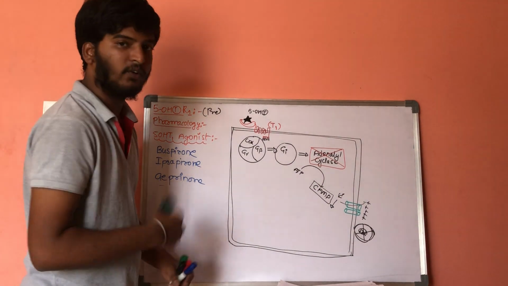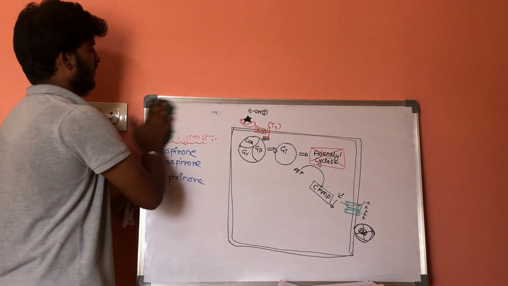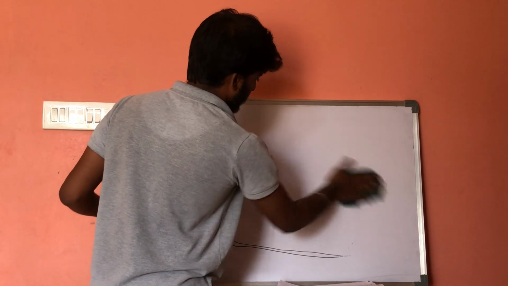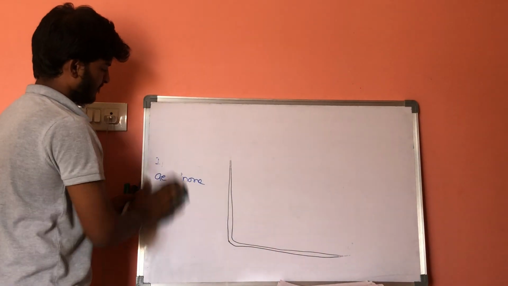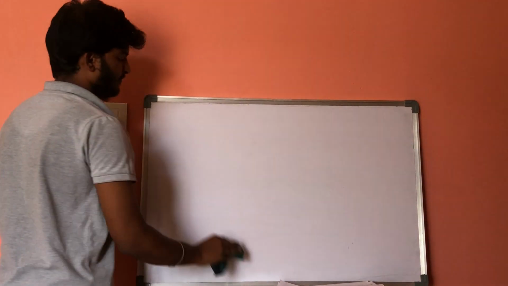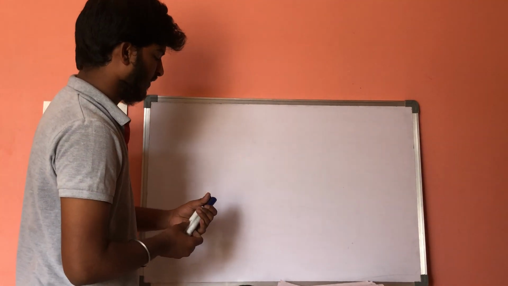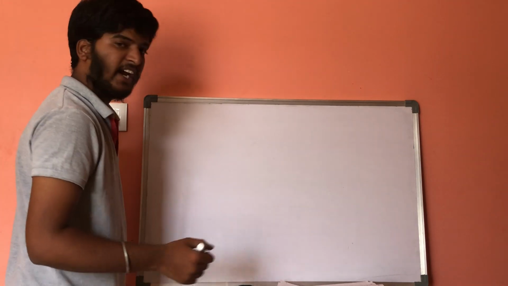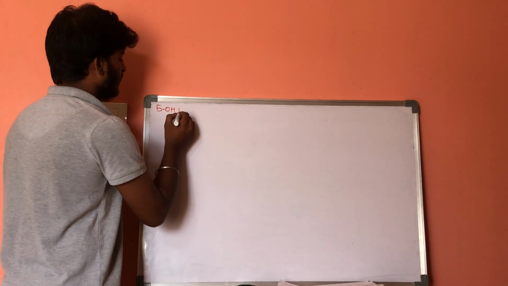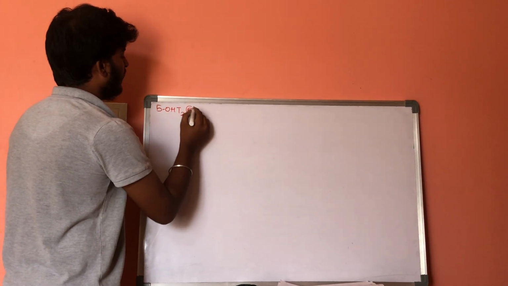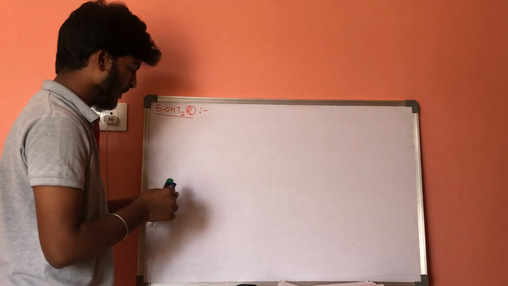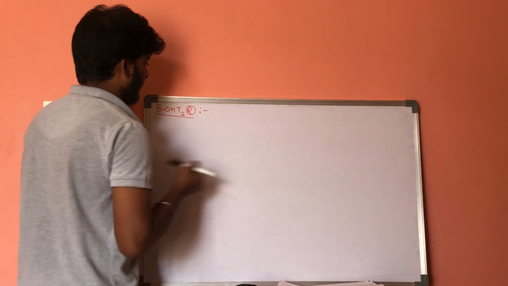Now let us go with the next type of receptors, that is 5-hydroxytryptamine type 2. These are present on the postsynaptic area.